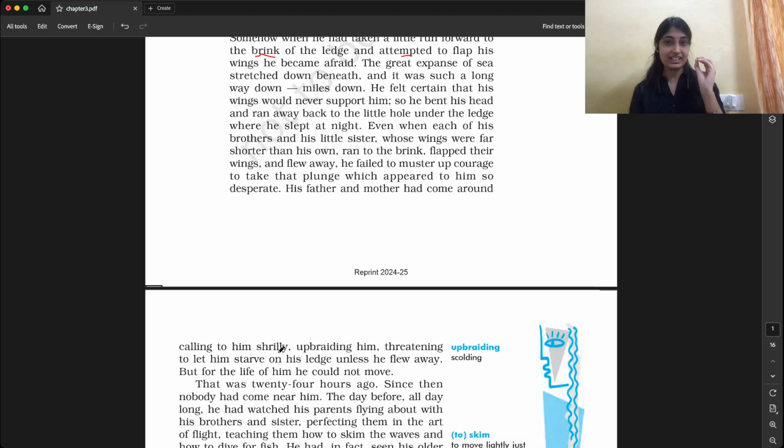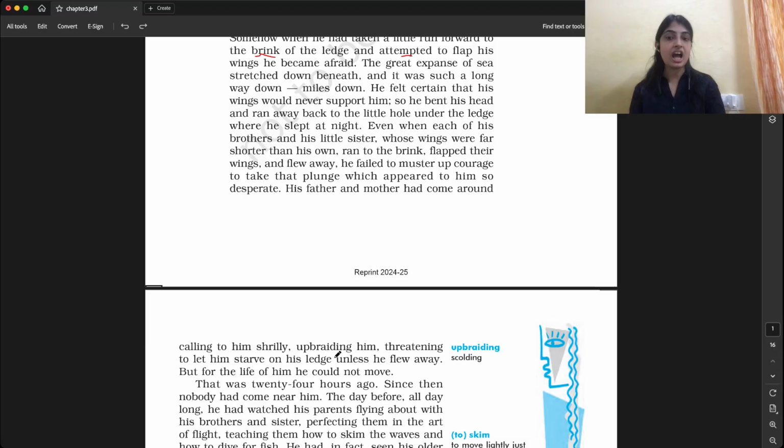So now the parents came and they threatened him. They said that if you do not fly from this ledge, we will not give you food. Starve means to not give food. If I say I'm starving, that means I am so hungry that I am not feeling well.